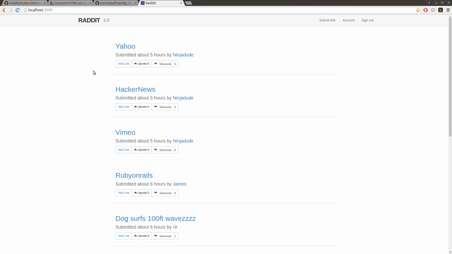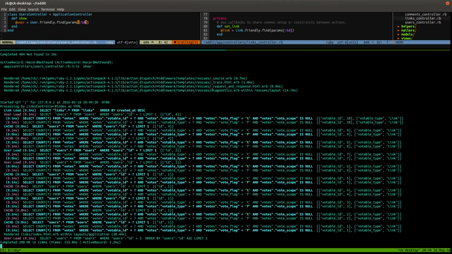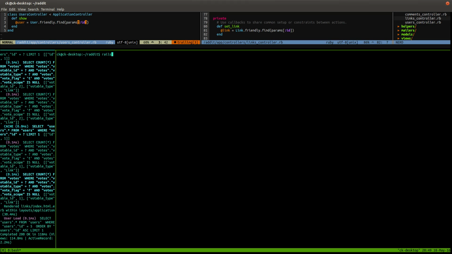because we haven't converted all of our other ones, all of our previous users, excuse me, before we added the friendly ID to the model. We haven't converted our old users. So let's go ahead and do that, and that occurs in the Rails terminal. So we'll open up a new tab here. We'll make this big. In the Rails console.